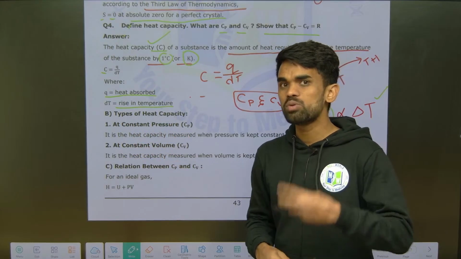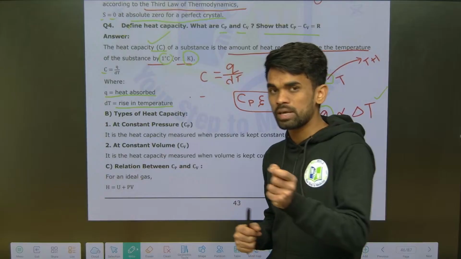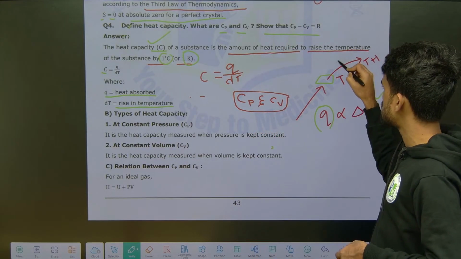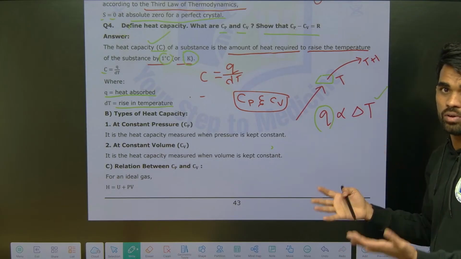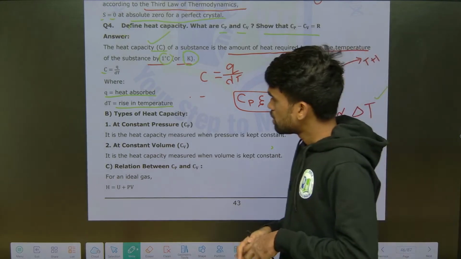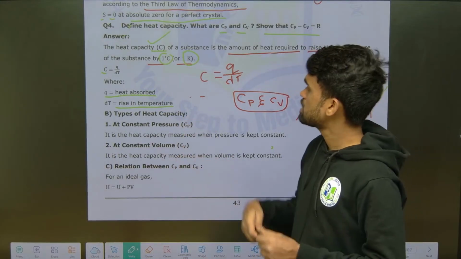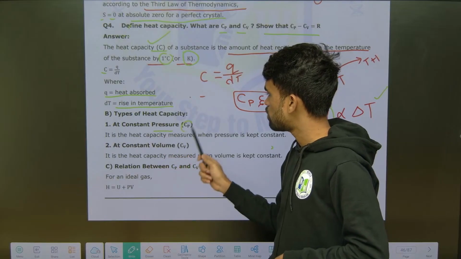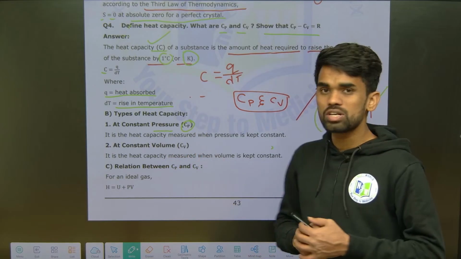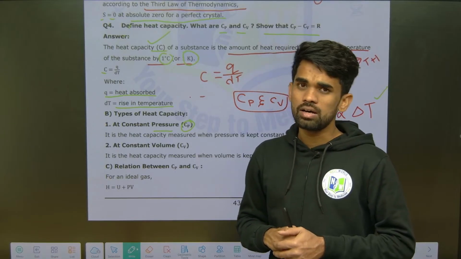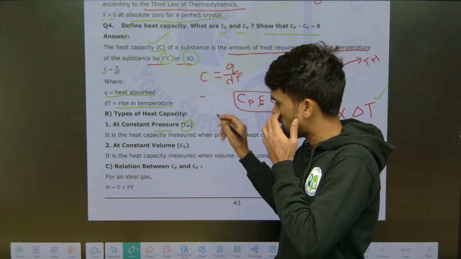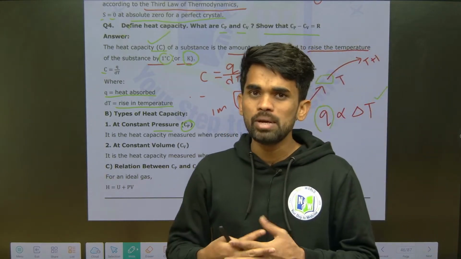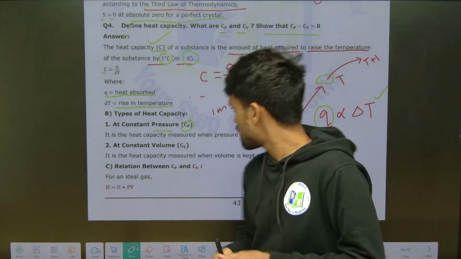So delta T is the temperature raised by supplying Q amount of heat. If I supply Q amount of heat and the temperature changes by 5 degrees, then our delta T value is 5, like that. Now there are different types of heat capacities. Heat capacity measured at constant pressure is Cp. If I measure it for 1 mole of substance, I can say molar heat capacity measured at constant pressure, indicated with Cp.